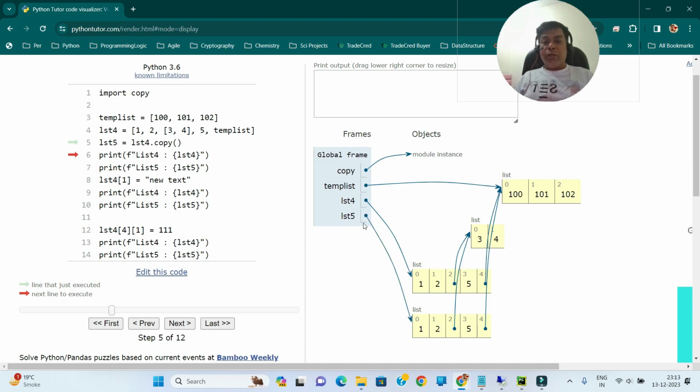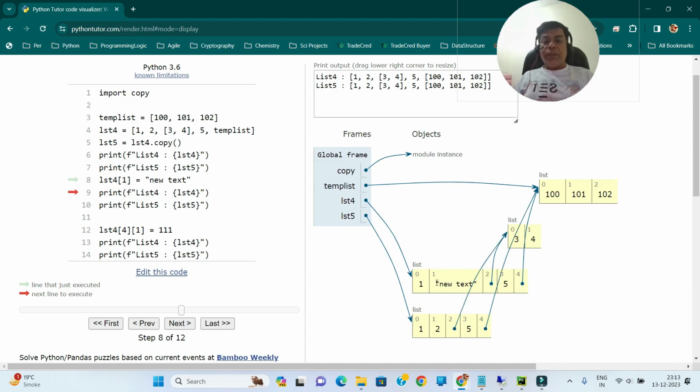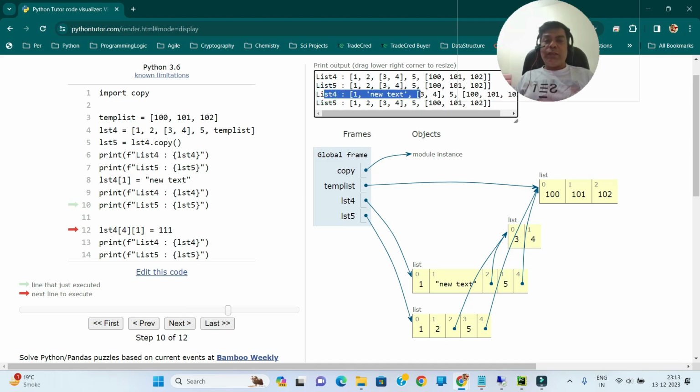So lst4 index 1 is this. Let's go ahead and change it. So when we change this, only this is changing. lst5 still has 2. Let's print it. As you can see, list 4 has new text while list 5 still shows number 2.